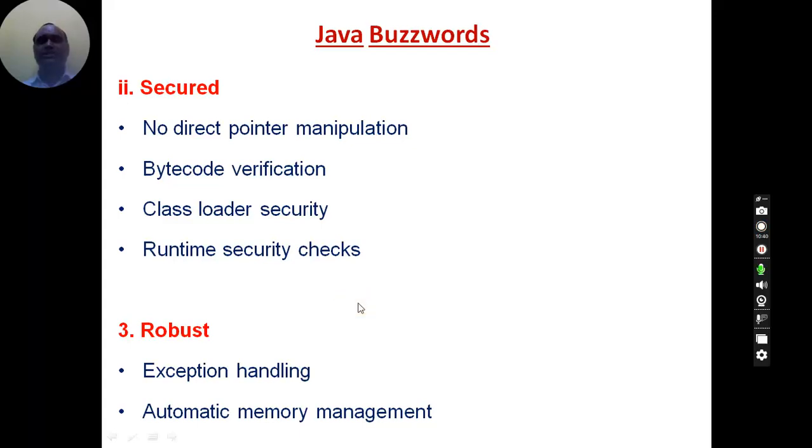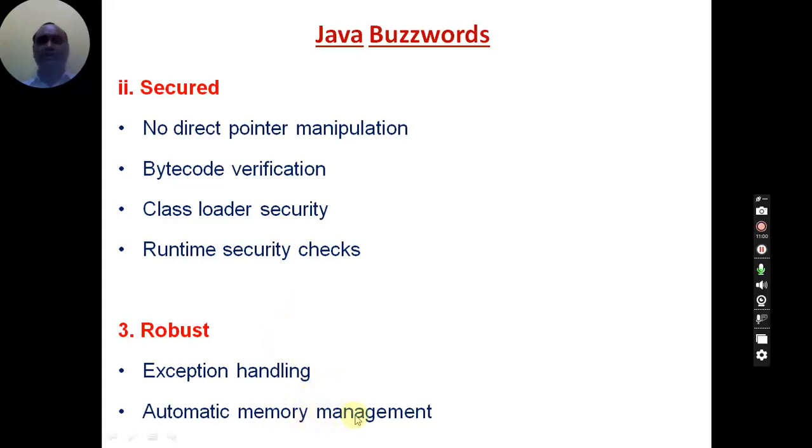And in most of the cases these exceptions will be handled and the JRE is able to run the program without any difficulty. So that's why Java is called a robust language. In spite of having certain runtime errors, your Java code is able to execute.